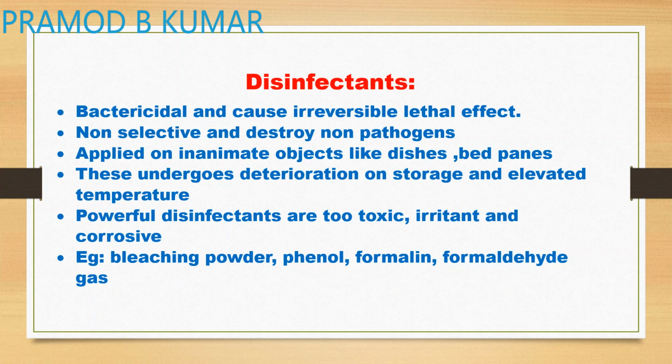They are highly corrosive, powerful, and also toxic irritants. Examples are bleaching powder, which you use for cleaning your wall surfaces, formalin, and formaldehyde gases. They are only used for disinfecting inanimate objects. You cannot use them on ourselves, so you have to be very careful when using disinfectants. They can only be applied on a non-living object.